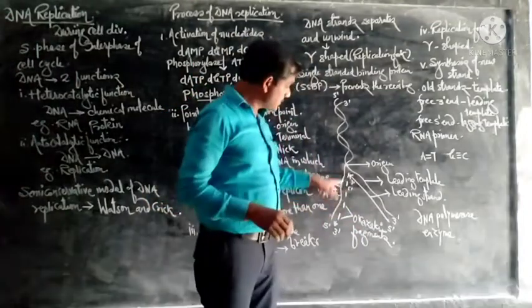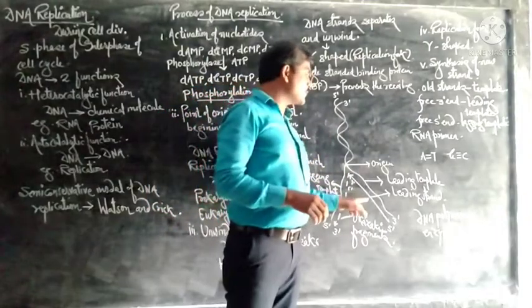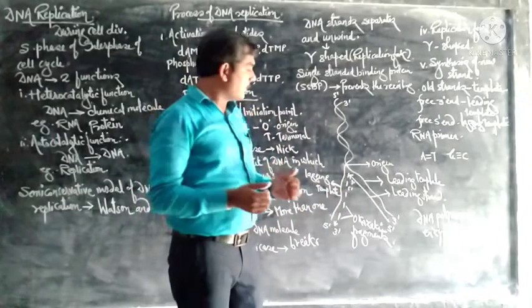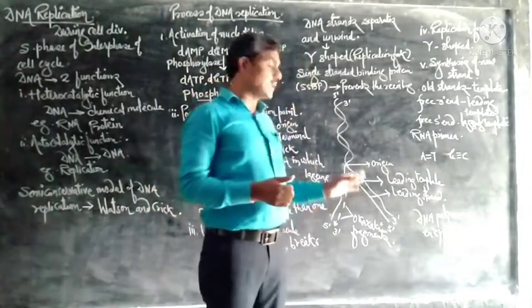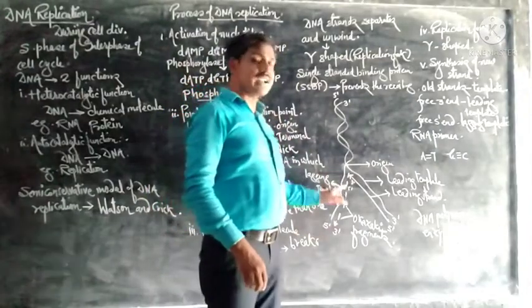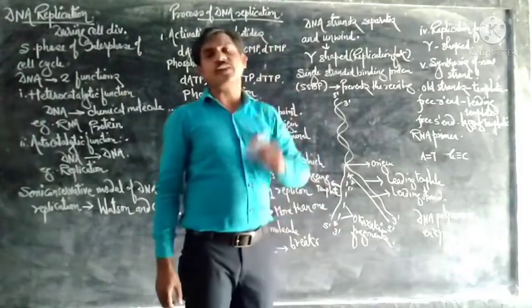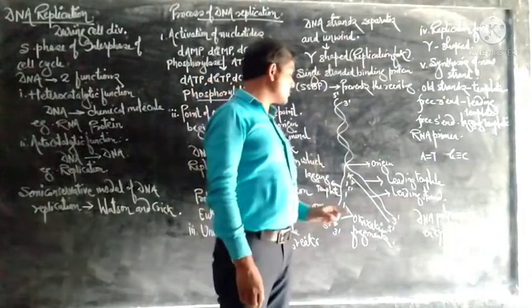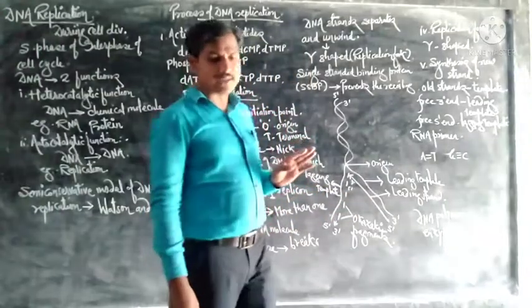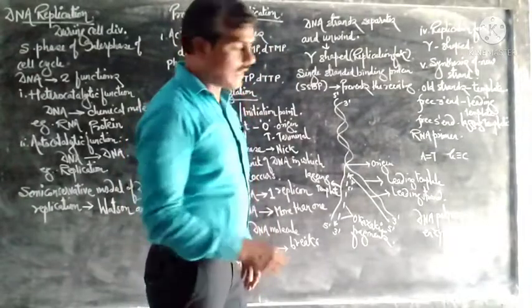The strand produced on the leading template is the leading strand, while the strand produced on the lagging template is the lagging strand. The lagging strand is discontinuous in nature, made of small fragments called Okazaki fragments. So this is the next step, leading and lagging strands.